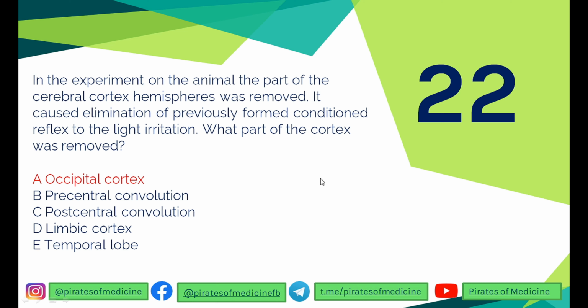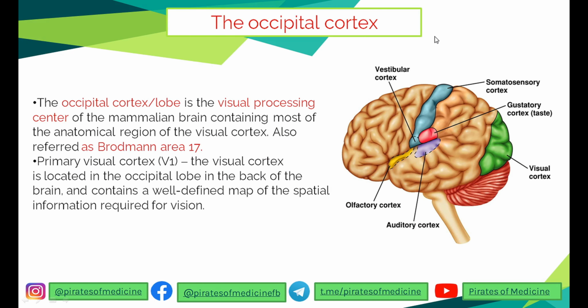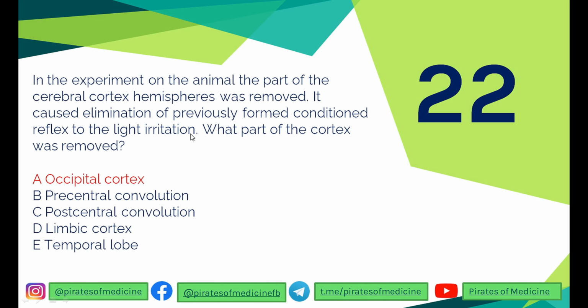So if you remember anatomy, you will remember that the occipital cortex or lobe is the visual processing center of the mammalian brain. It is also referred to as Brodmann Area 17 by the Brodmann classification, and the visual cortex is located in the occipital lobe in the back of the brain, and this is required for vision analysis. So in the question there was the elimination of previously formed condition reflex to light irritation. So the cortex that was removed was the occipital cortex because that has to do with vision.